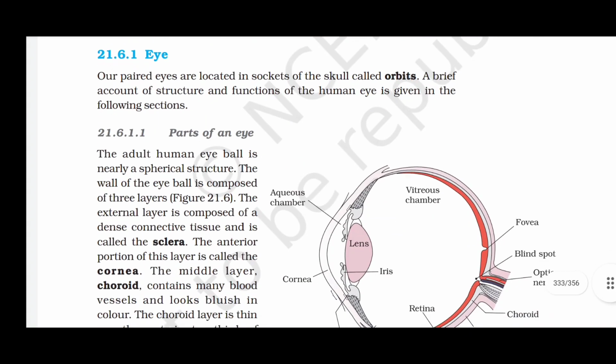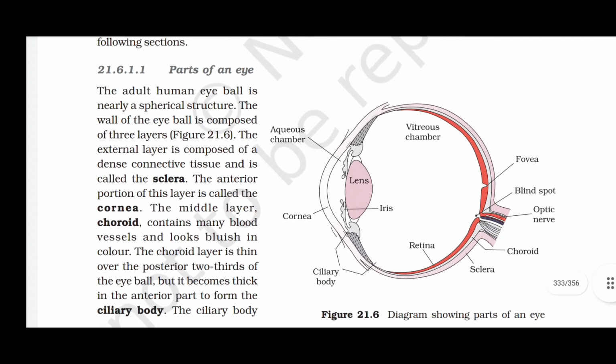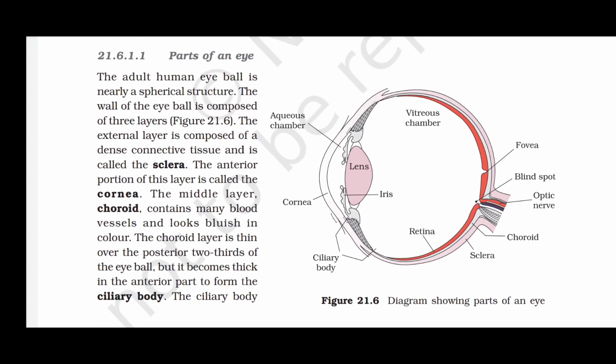Eye. Our paired eyes are located in the sockets of the skull called orbits. A brief account of structure and functions of human eye is given in the following section. Parts of an eye. The adult human eyeball is nearly a spherical structure. The wall of the eyeball is composed of three layers. The external layer is composed of dense connective tissue and is called the sclera. The anterior portion of this layer is called the cornea.